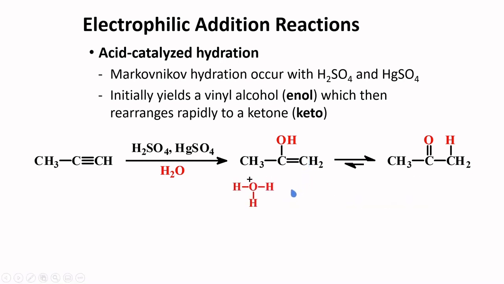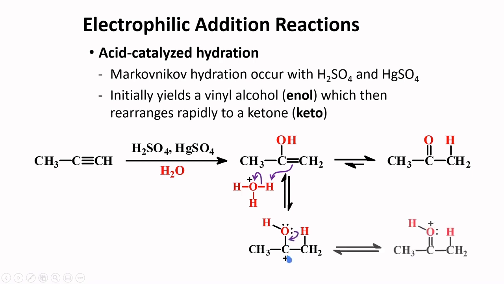Here, in the presence of an acid, this double bond will abstract this proton to form this structure with a positive charge at this carbon. The lone pair will form the double bond, and the hydrogen that remains will be taken by a water molecule to produce this keto form. And so, when you do hydration of an alkyne, it will form an enol structure first, but this will ultimately end up as a keto form.